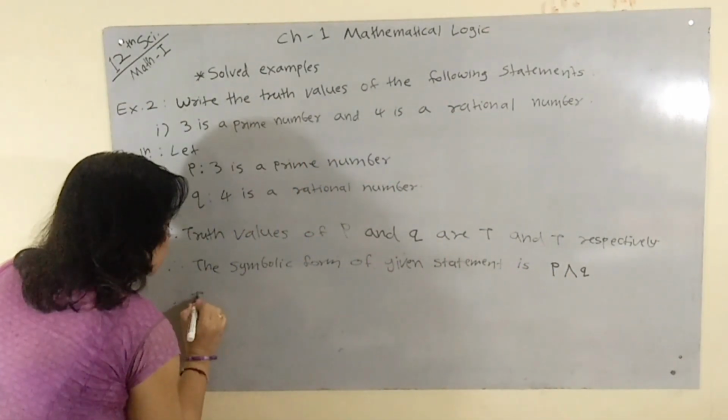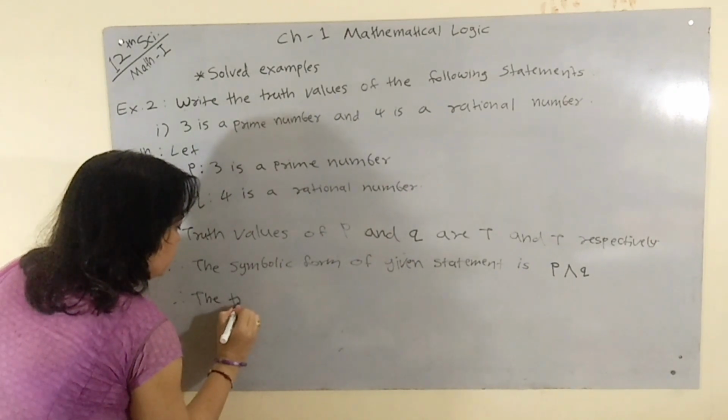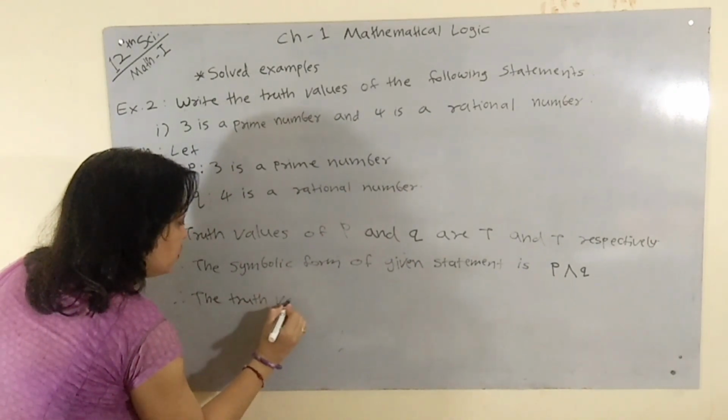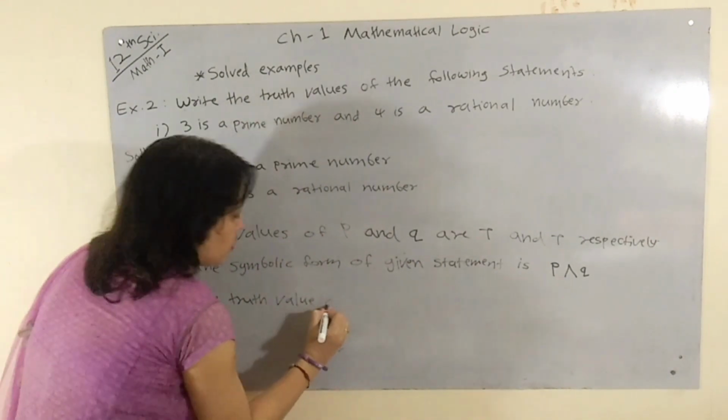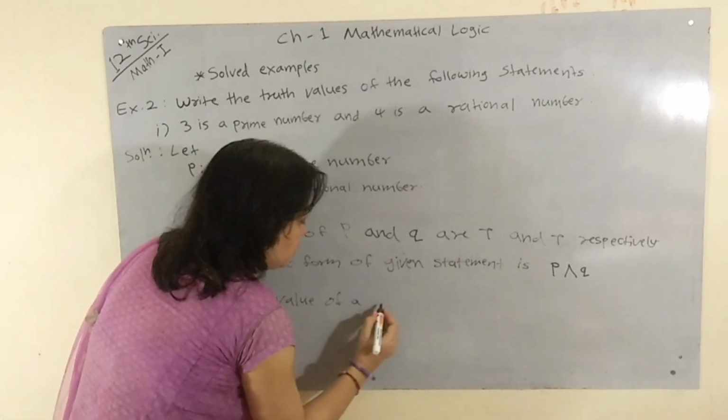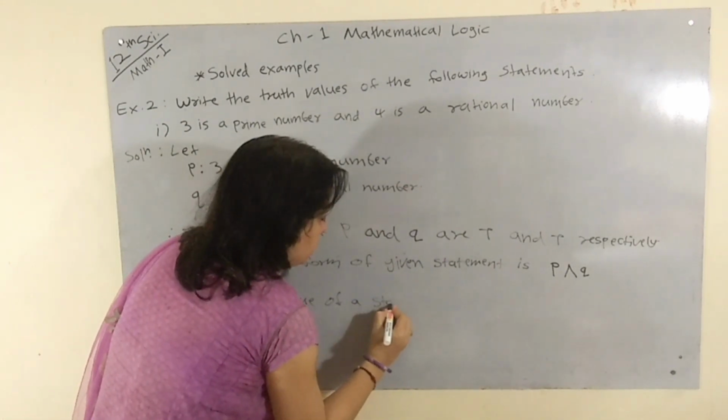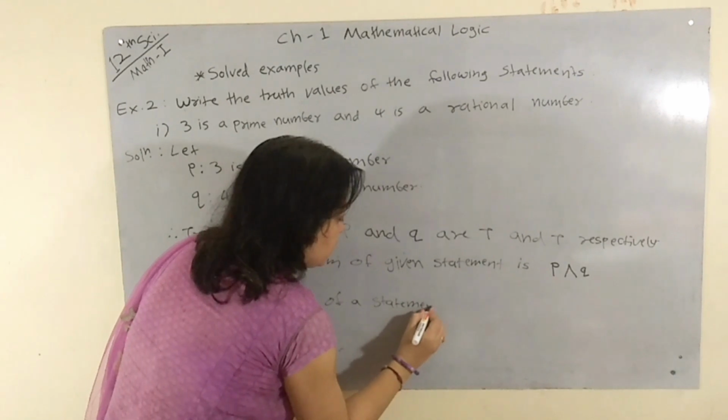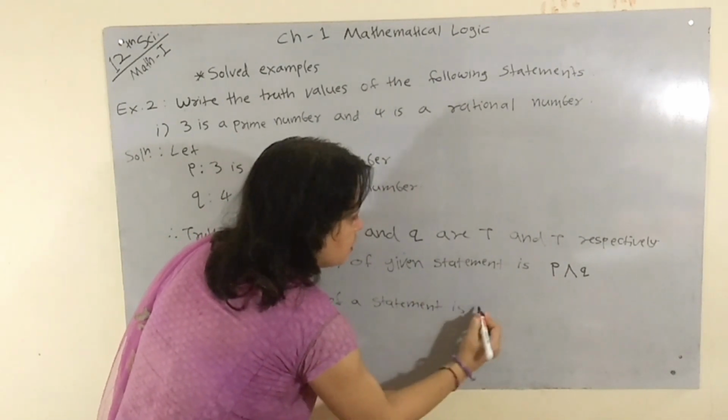Therefore the truth value of the statement is true.